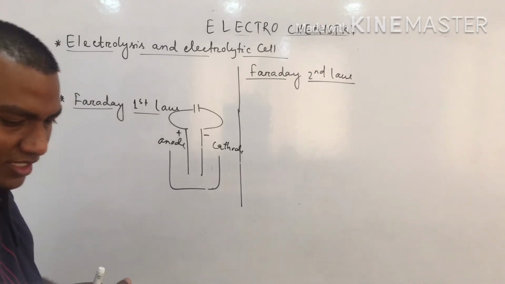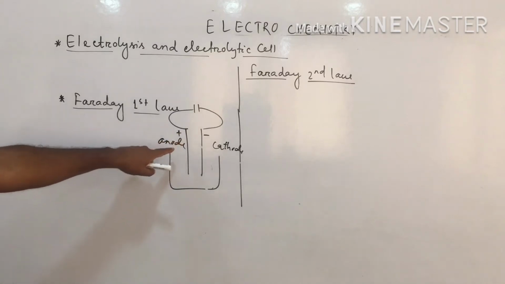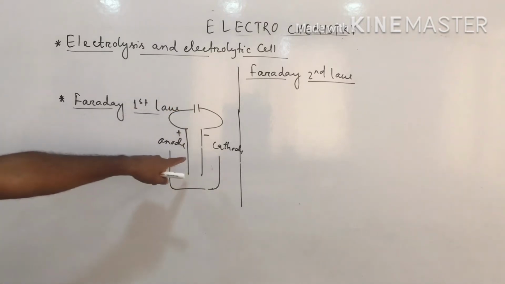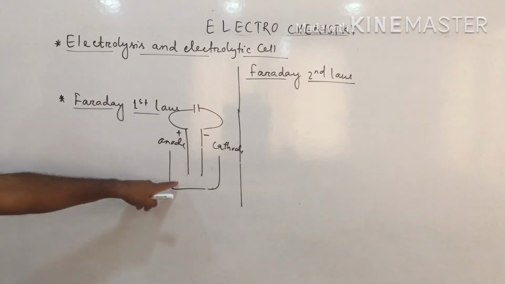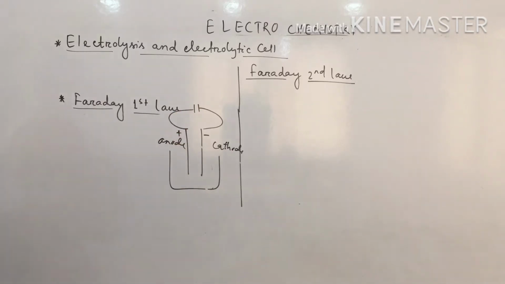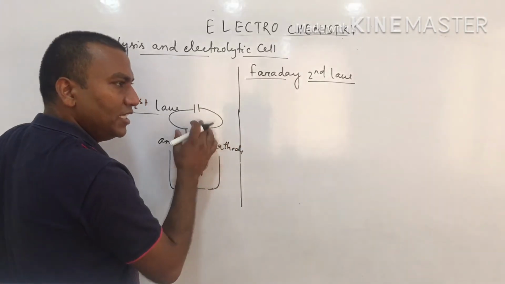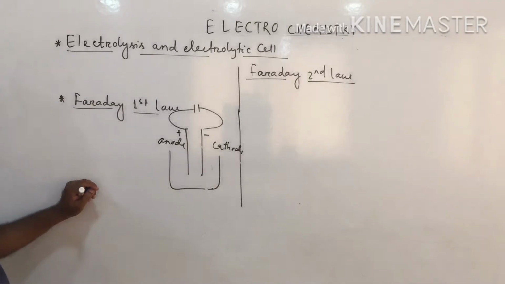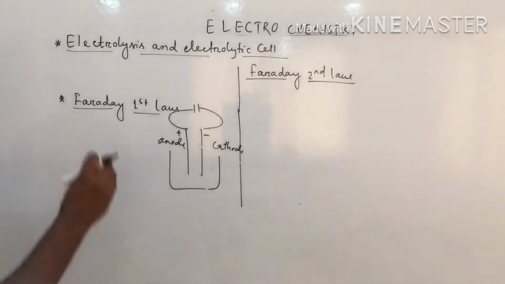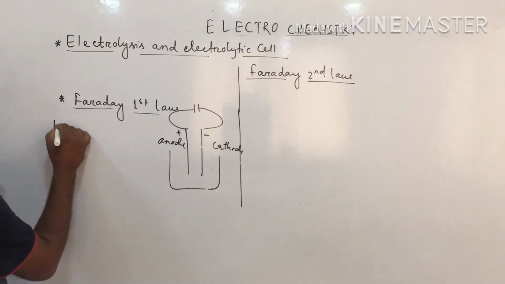The law states that during electrolysis, the amount of substance deposited at any electrode is directly proportional to the quantity of electricity passed through it. That means if you pass more electricity, more substance will be deposited either over the cathode or anode. Mathematically,